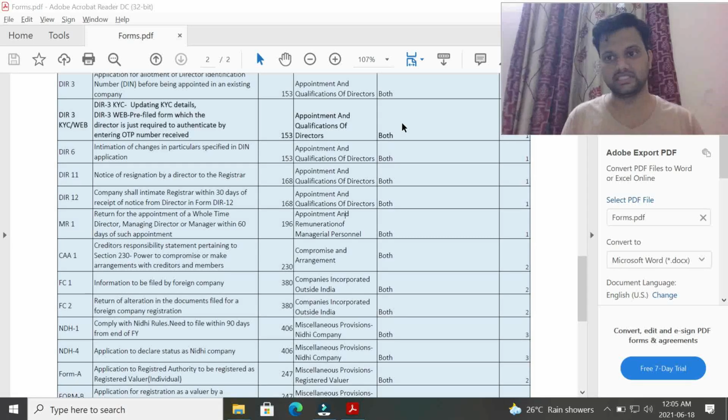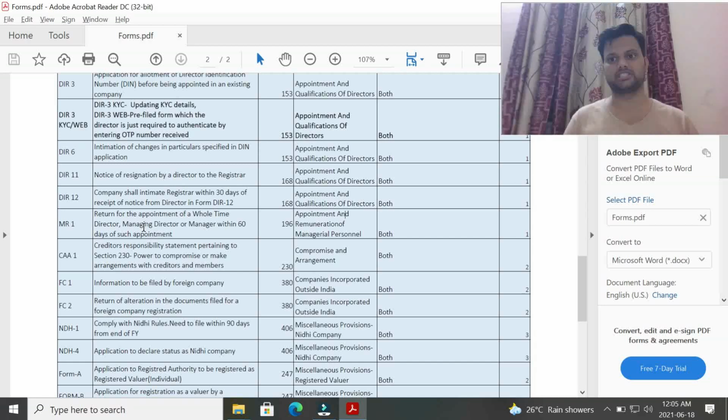What is DIR-12? This is the duty on the company's side. On receipt of the resignation, within 30 days of the receipt, the company has to inform the registrar in DIR-12 that this particular director has resigned from his directorship. So this is about DIR-11 and DIR-12. DIR-11 is for the director. DIR-12 is for the company. That is about these two forms. The appointment and qualification of directors chapter is over with this, and we are going to get on to another chapter called appointment and remuneration of managerial personnel.